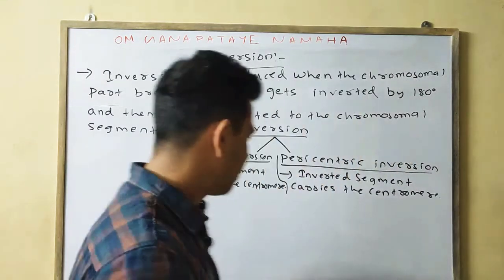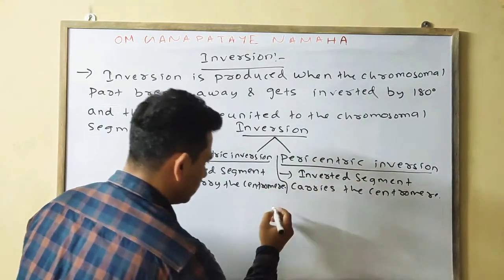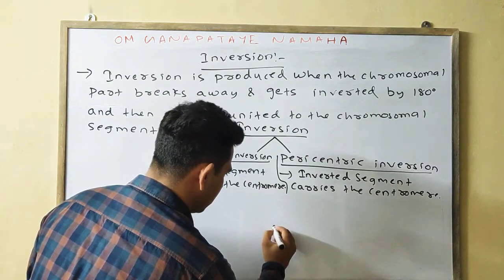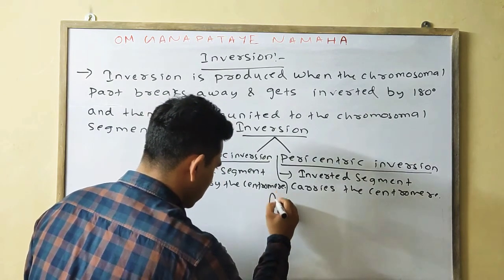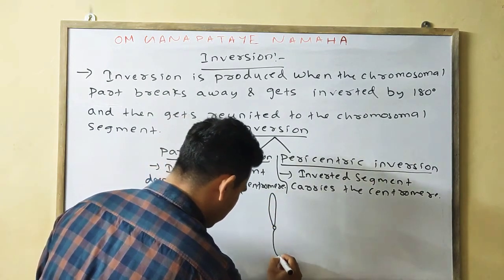I will do an example. Suppose this one is your centromere, and this one is your chromosome.